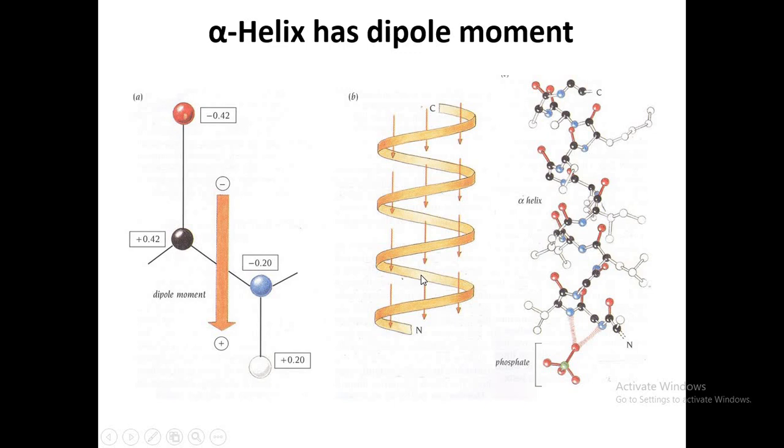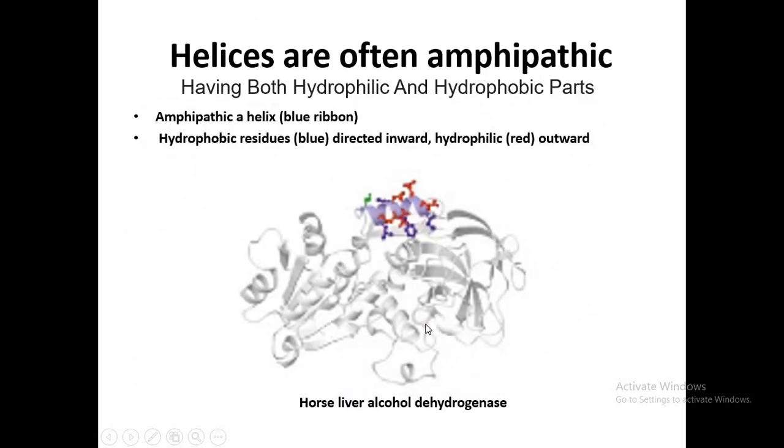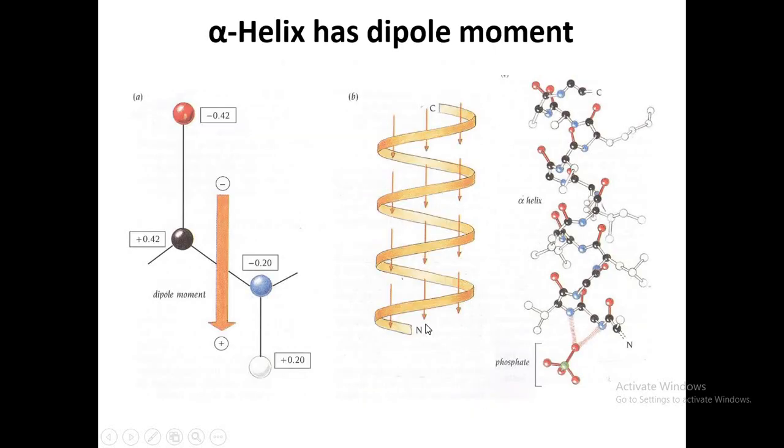Due to all these charges, a temporary dipole is set up overall on this alpha helix. So we say that this alpha helix has a dipole moment because it has partial positive and partial negative charges.